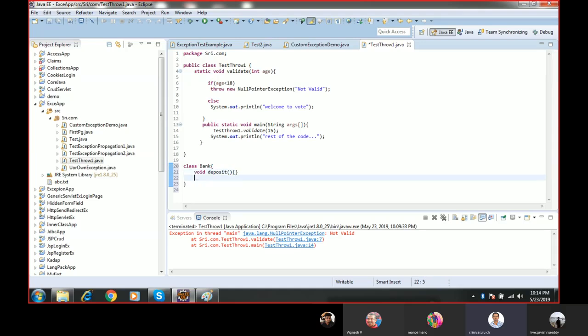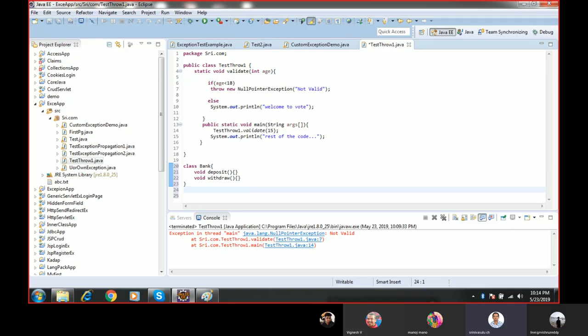And what is the other operation? Void withdrawal is the other operation. We have already discussed this, but I'm explaining it once again in case you forget, so you remember it.